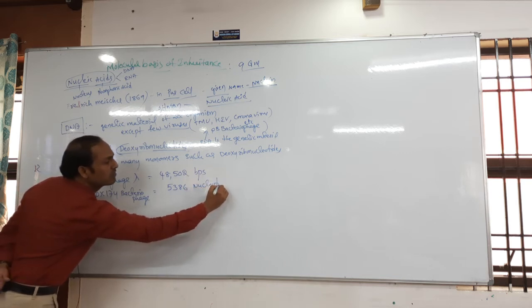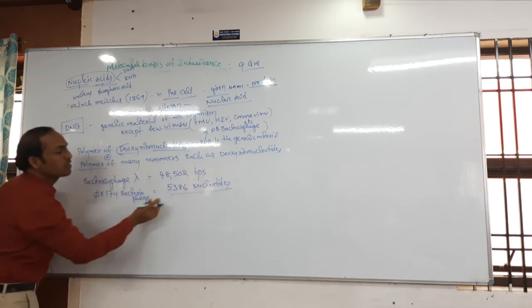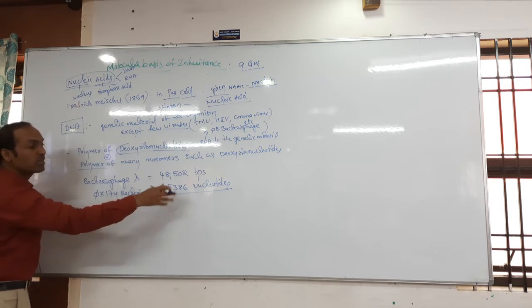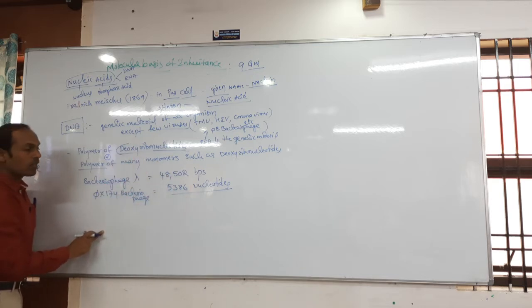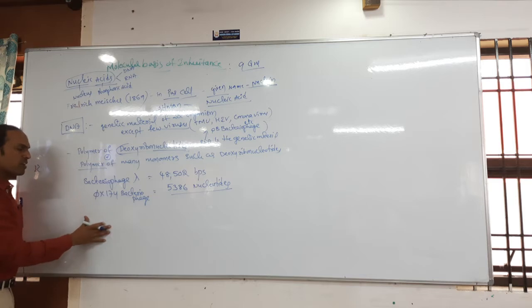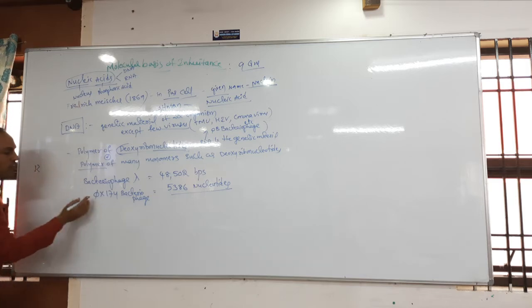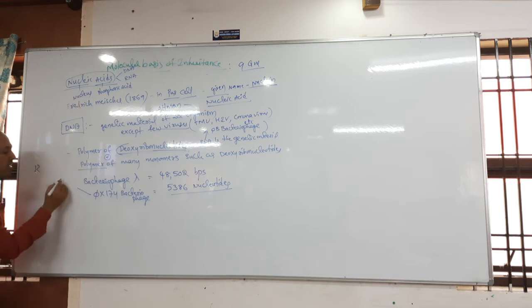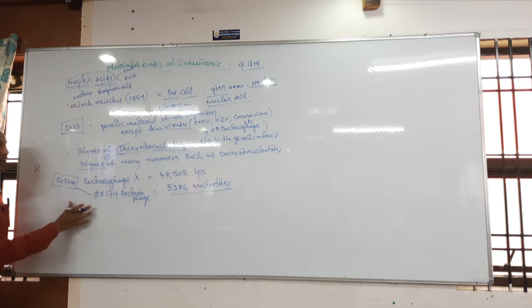Very important, students: nucleotides. So by this, what do you understand? In this bacteriophage, is it single stranded DNA or double stranded DNA? Single stranded DNA, ssDNA. Very important: ss stands for single stranded DNA.